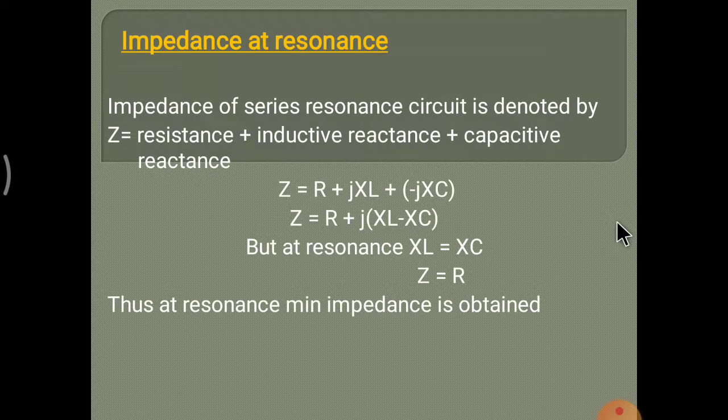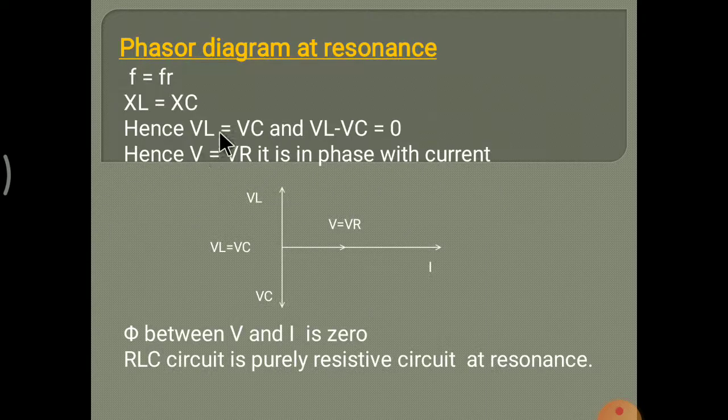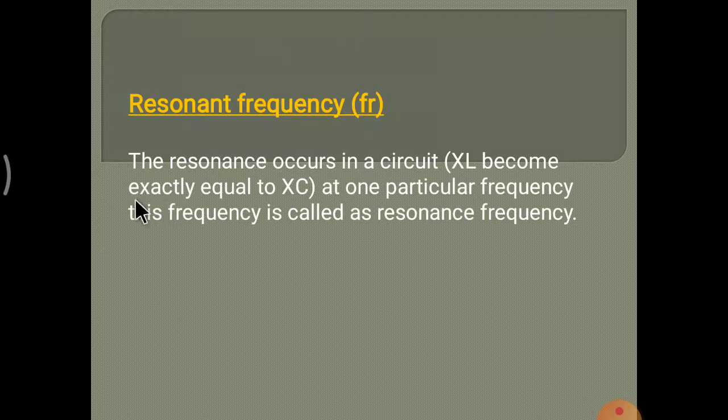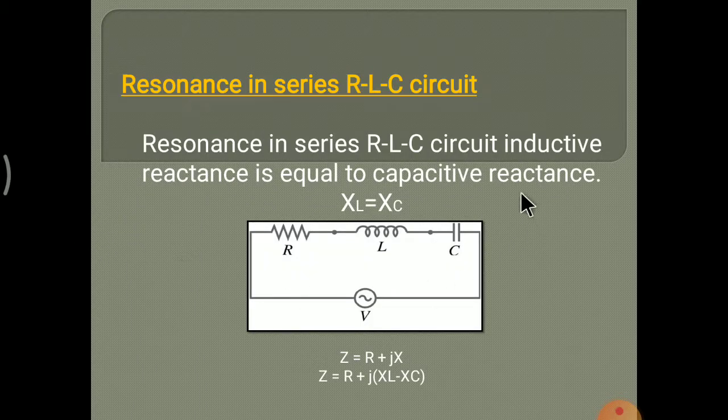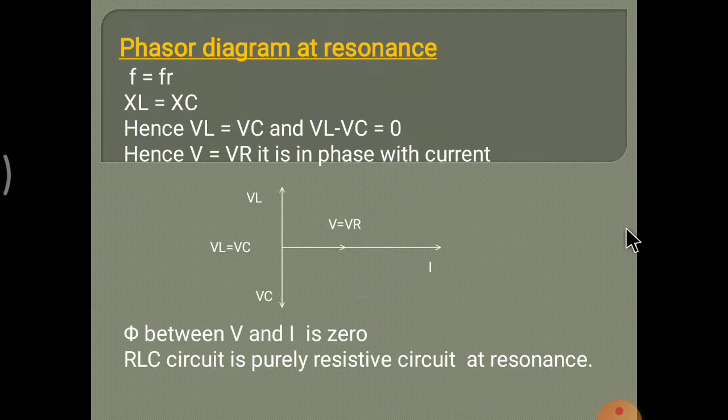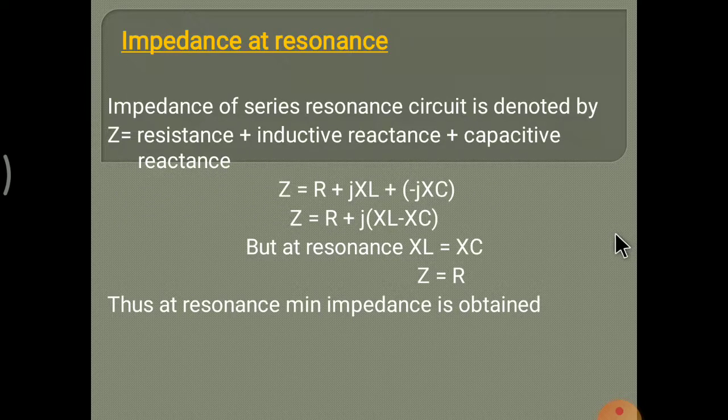Next, impedance at resonance. Before this we saw the phasor diagram of resonance and the frequency of resonance, for this series RLC circuit. Now we have to see the impedance at resonance.